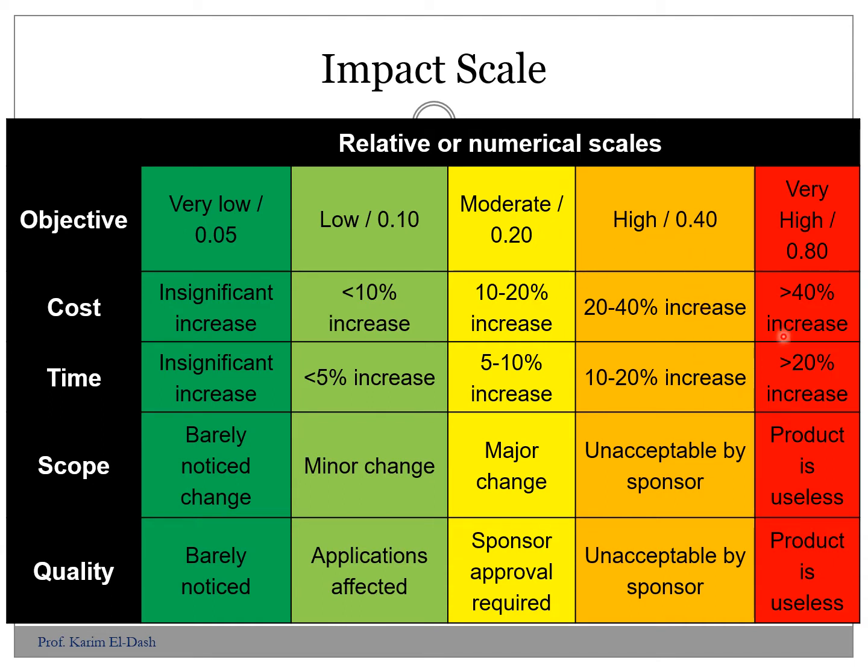We can see here in this scale or in this table that usually we have the red zone to the right. When the risk is very high impact, that means that's the maximum tolerance that the sponsor can accept. We cannot go for the red zone. The red zone is forbidden zone.